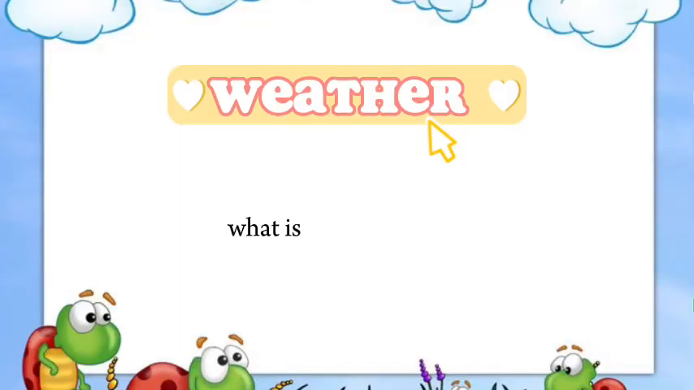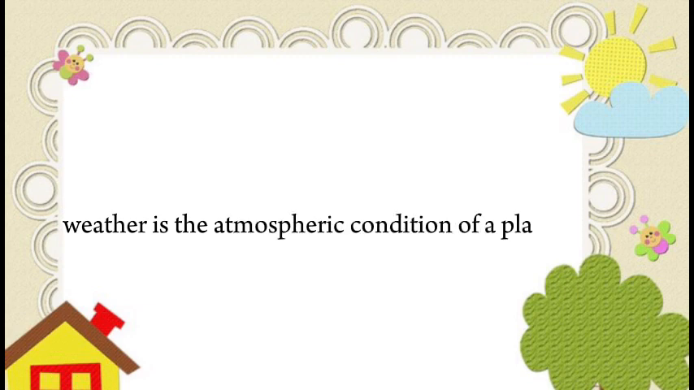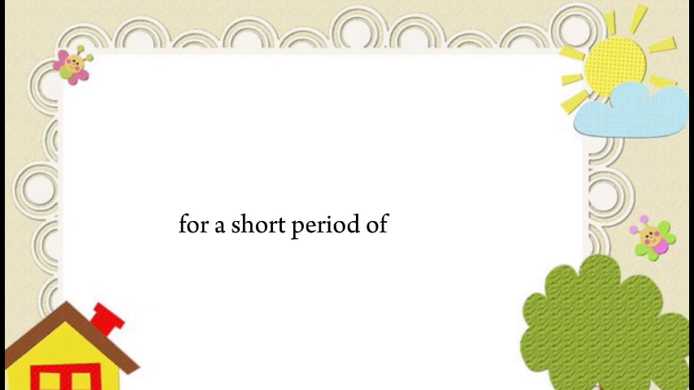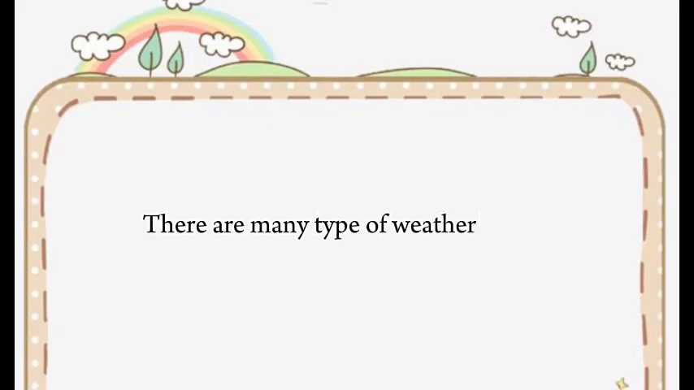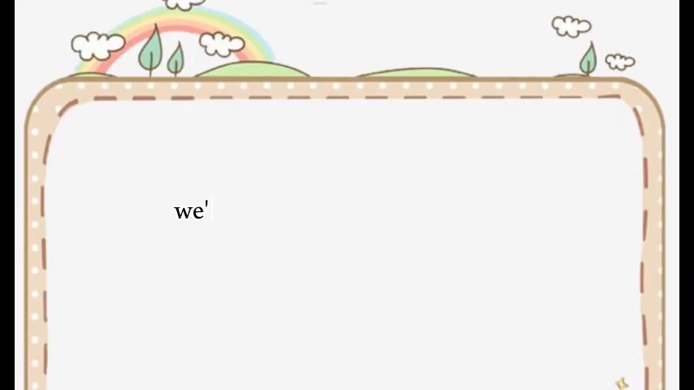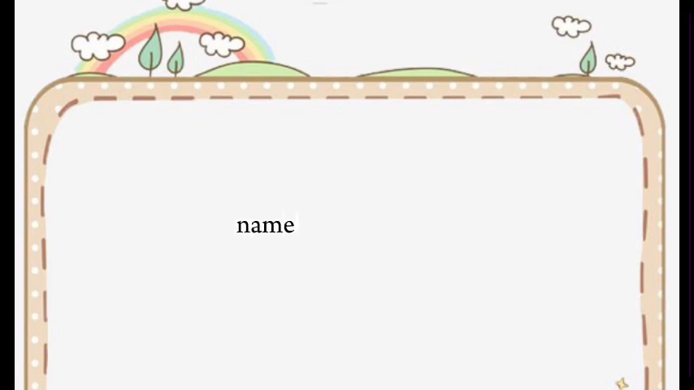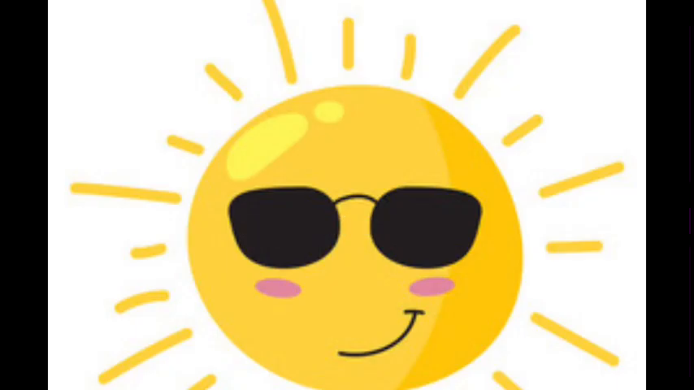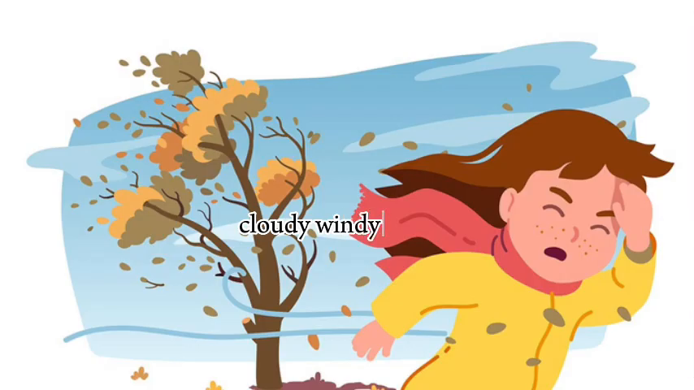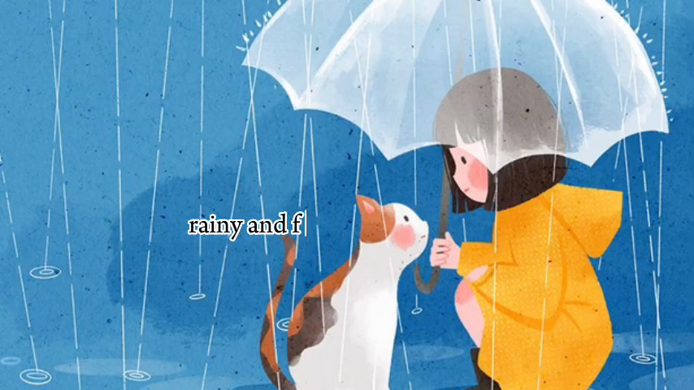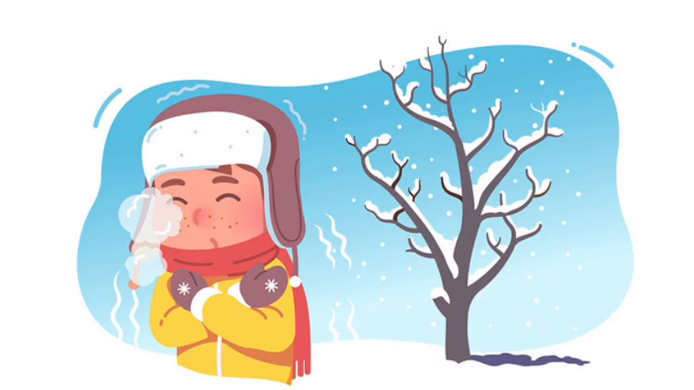So what is weather? Weather is the atmospheric condition of a place for a short period of time, and different places will have different types of weather. There are many types of weather, but for today's session we'll be talking about 5 different types of weather, namely sunny, cloudy, windy, rainy, and finally snowy.